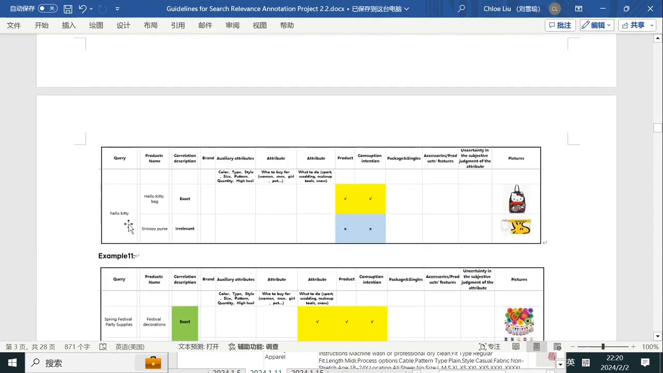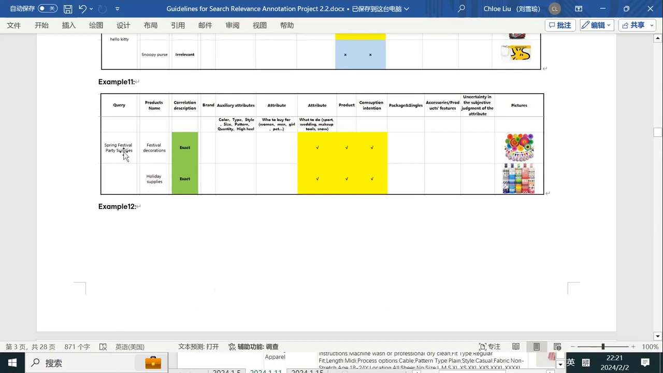Next one, the query is Hello Kitty. It is an IP, right? So if the search item contains an IP, we need to make sure the products also contain this IP. If not, then we need to mark it as irrelevant. For example, this one is a Hello Kitty bag. It contains the IP Hello Kitty, and this one contains the IP Snoopy. Without Hello Kitty, without this IP, under this circumstance, we mark it as irrelevant.